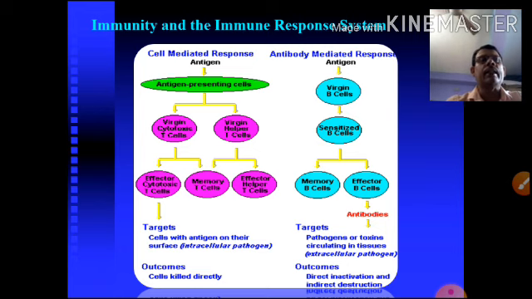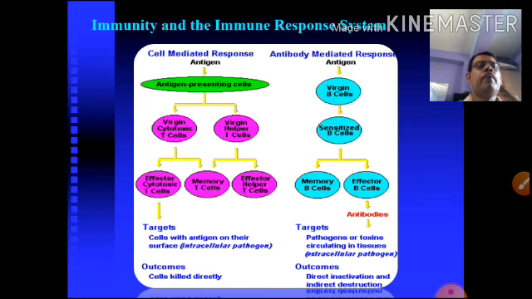Here is the T cell, here is the B cell. Sensitized B cells produce memory B cells and effector B cells, and ultimately the effector B cell produces antibody. This antibody targets the pathogens and toxins and circulates to the tissues and extracellular pathogens, and the outcome is direct inactivation and direct destruction of the pathogenic microorganism. Basically, this is the production of antibody by the B lymphocyte.